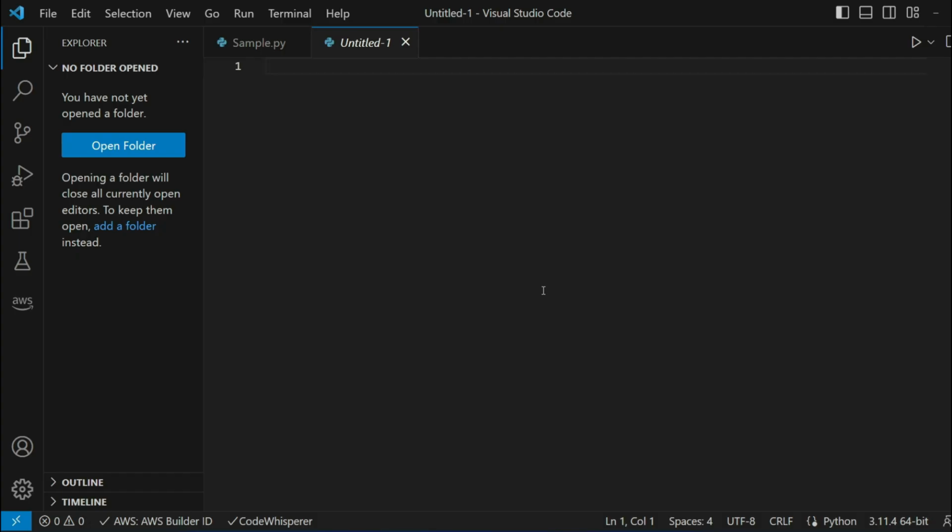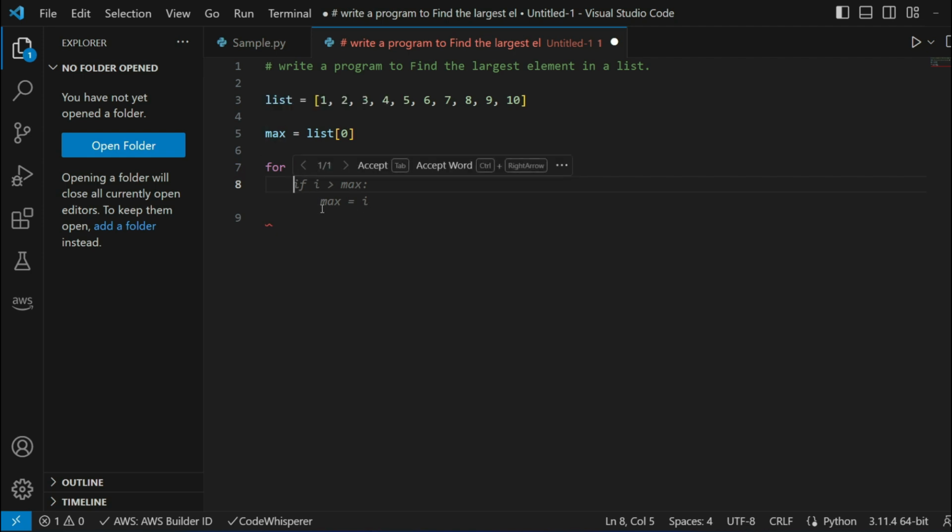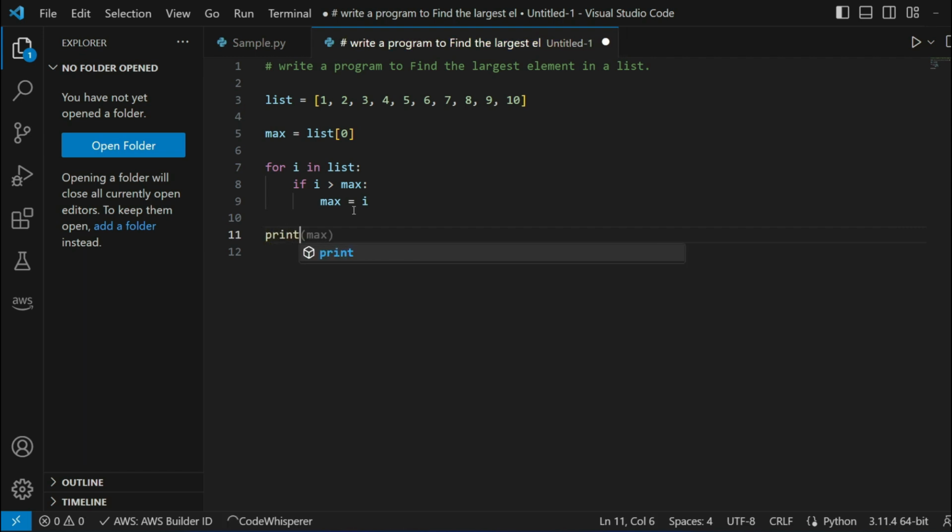For the first example, I'm just going to type in my comment to write a program to find the largest element in the list, and as soon as I hit enter, it will start giving me suggestions to complete the code. After hitting tab, here we have one more suggestion, which is max is equal to list. Then I'm going to hit tab for one more suggestion. So now it's created a for loop for me. And if I start hitting tab, tab, and tab, it will complete the code for me. So now I can go ahead and run this code.